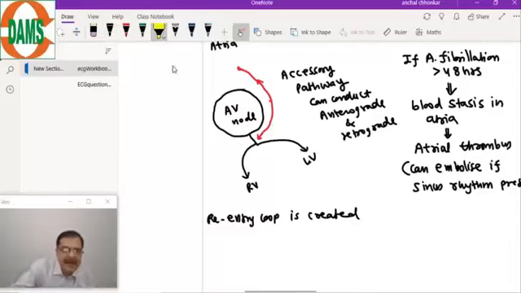This is a very important terminology, re-entry. This is a very important concept here.